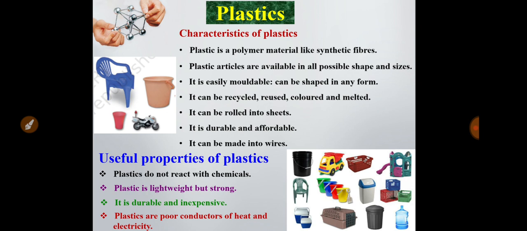It is durable because we can use it for a long time. It is inexpensive. The price of plastic material is low, and plastics are poor conductors of heat and electricity. Plastics are mostly inert material, so they cannot conduct heat and electricity. That's why they can be used in our day to day life.